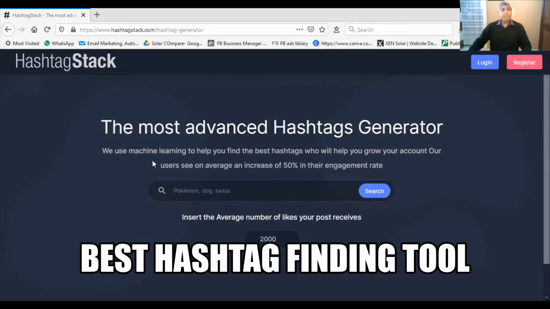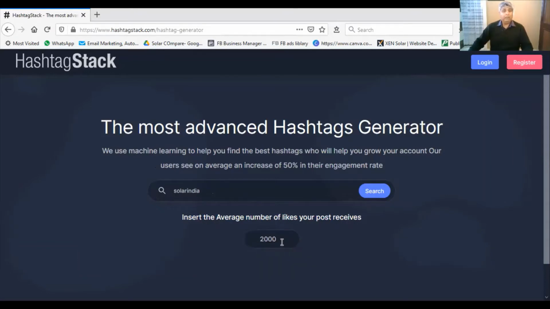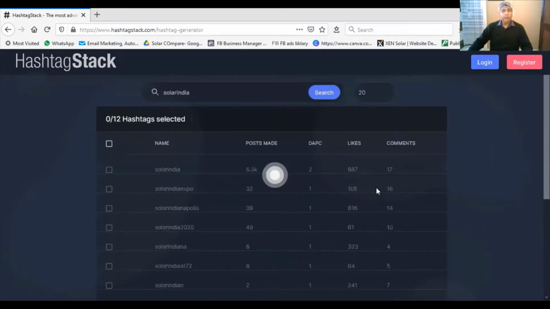So this is hashtagstack.com. And what you do here is you just type the keyword that you're looking for. So let's say solar India, and see how many average likes you receive per post. I would say about 20. And then let's search for it. Let's see what comes up.